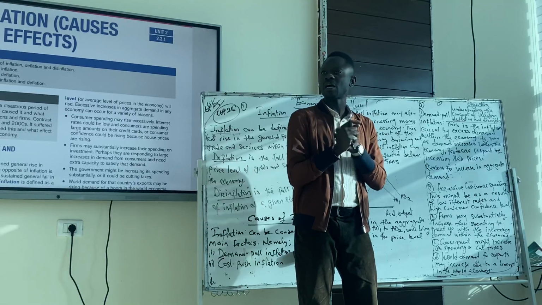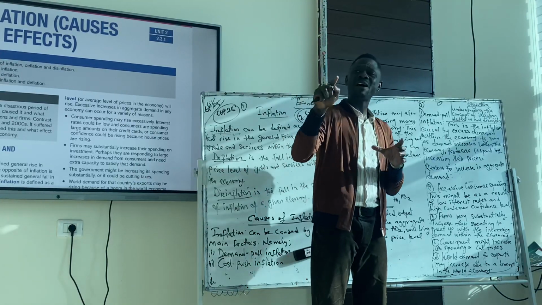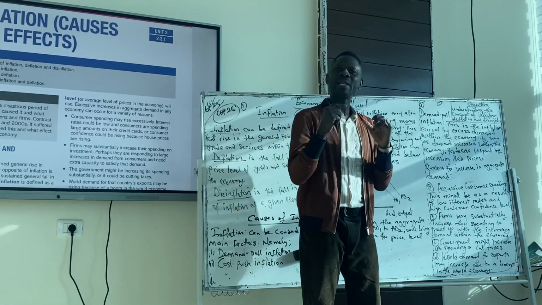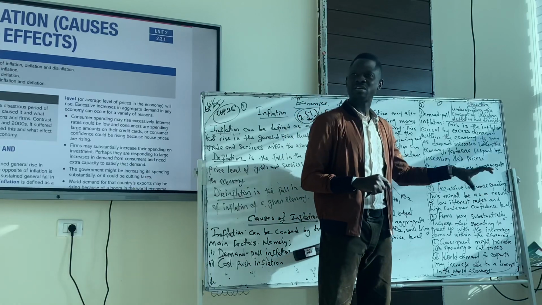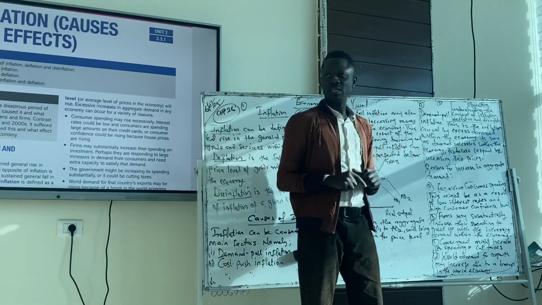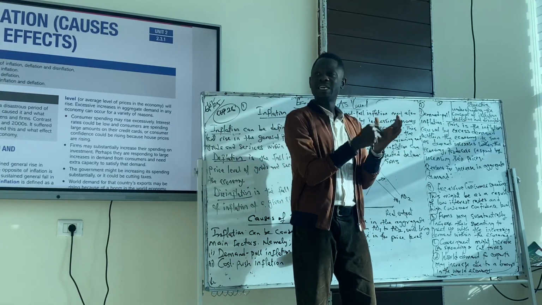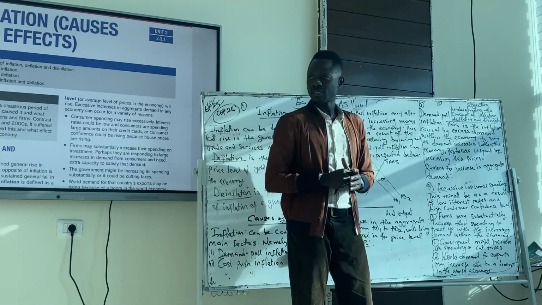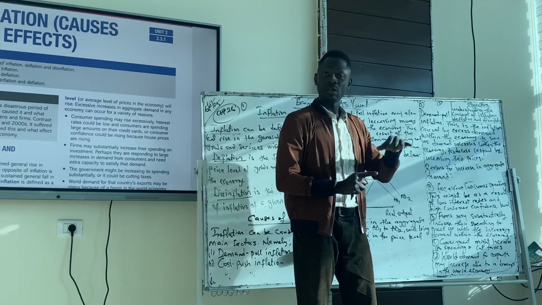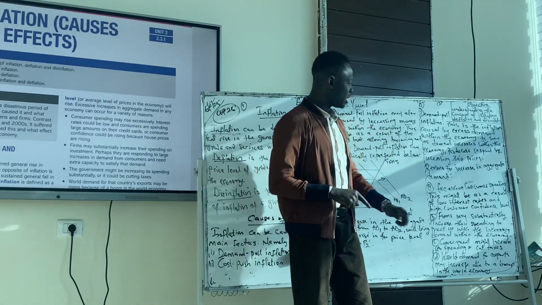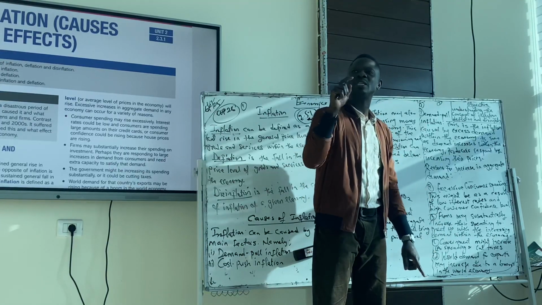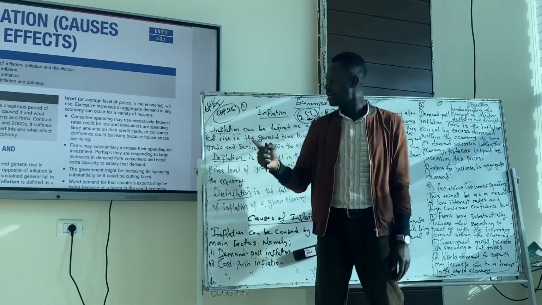If government reduces taxes or cuts taxes, it means the amount of money available to individuals would increase. That increases our purchasing power, and that increases our level of spending. That would bring about increasing aggregate demand, which will lead to inflation. Government might increase its spending. If government increases spending, it means goods and services become affordable for consumers. And if it becomes affordable for consumers, we demand more. Based on the law of demand, the lower the price, the higher the quantity demanded. So if government increases its spending or cuts taxes, demand for goods and services will increase in the economy. And as a result of that, it will bring about inflation.